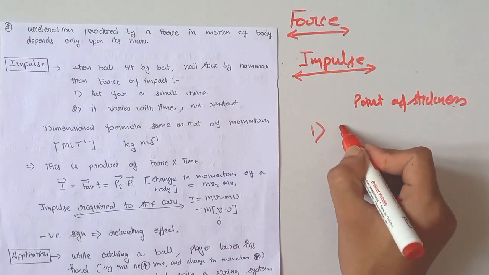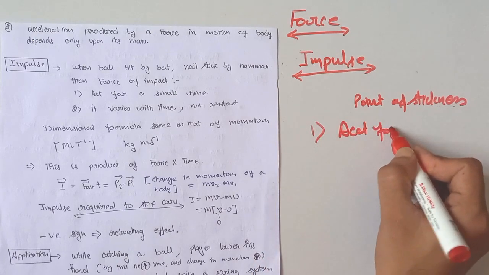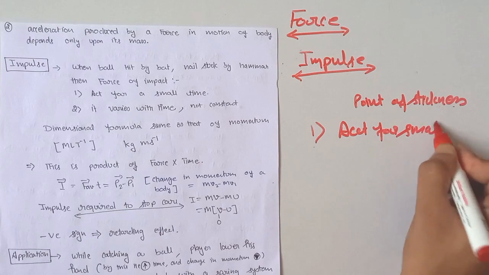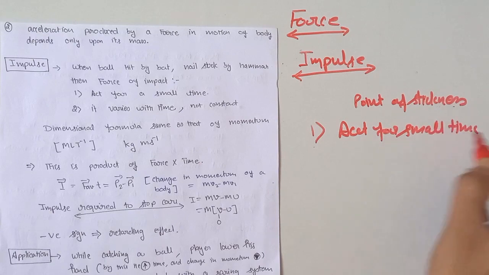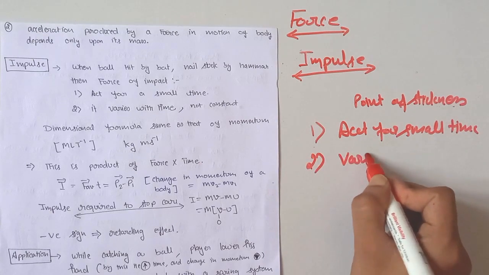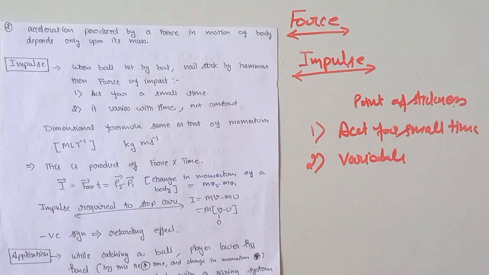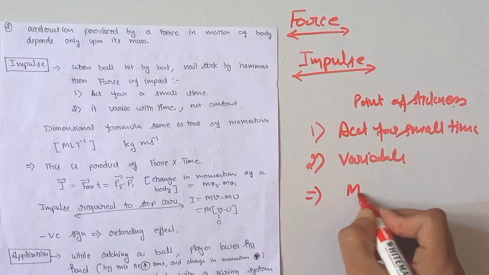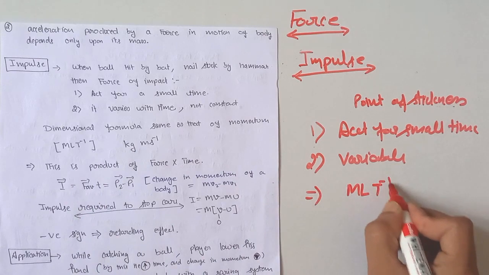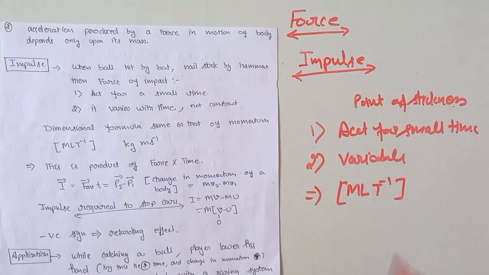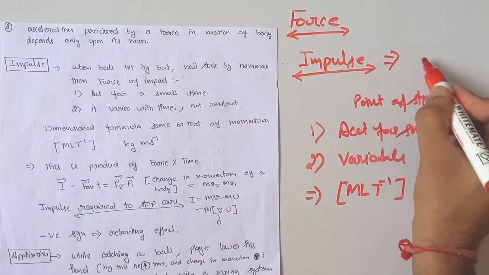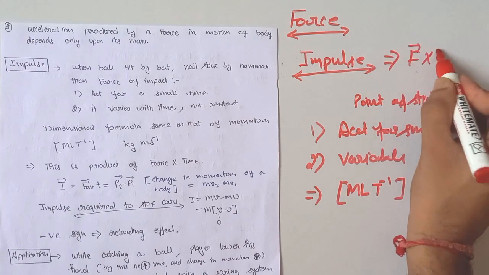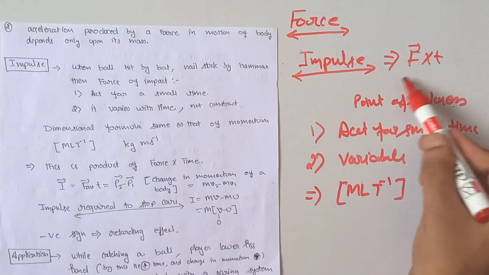First, it acts for a small time, and it is variable. It is not constant. And its dimensional formula is the same as that of linear momentum, that is M L T inverse. And what is impulse? Impulse is equal to force into time. It is the product of force and time.